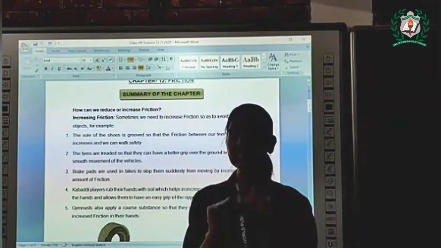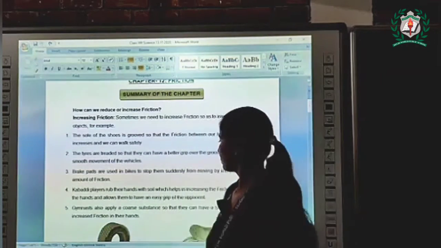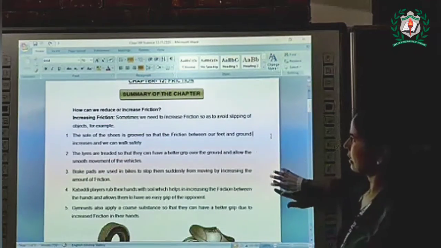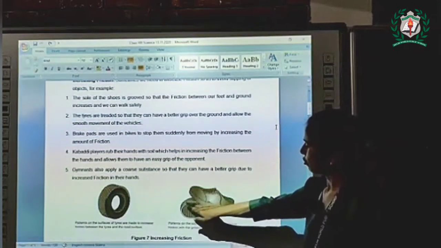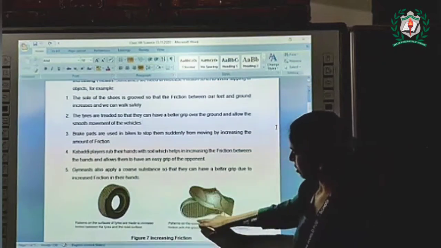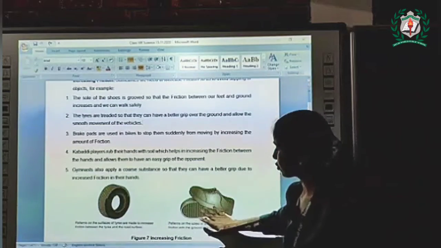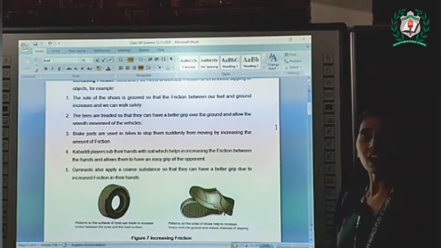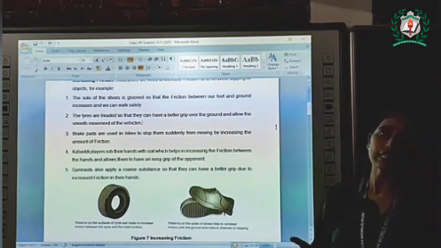That's why we have grits in our shoes. This is the sole of a shoe. These shoe soles are grooved so that they increase the friction between our feet and the earth. This is how we are able to walk easily.